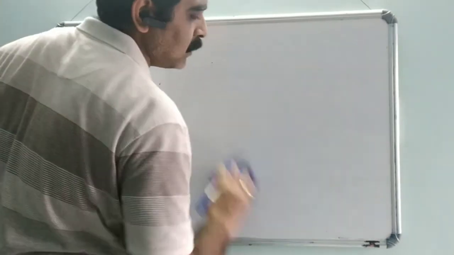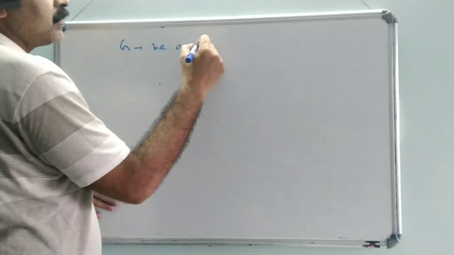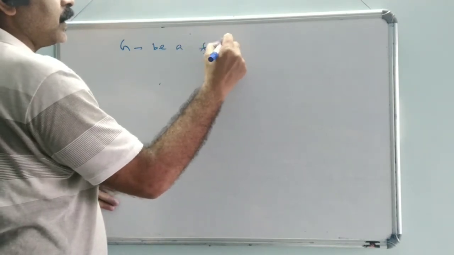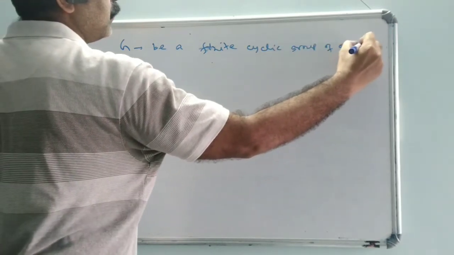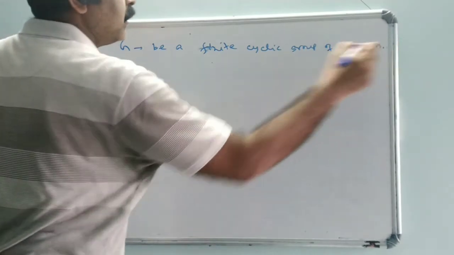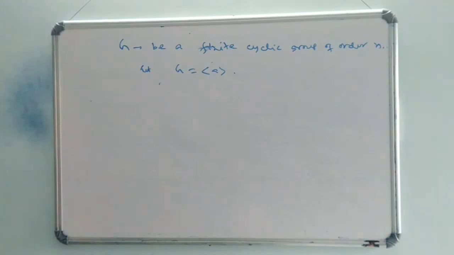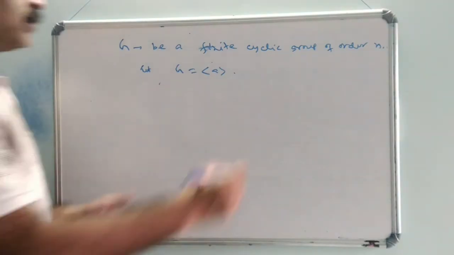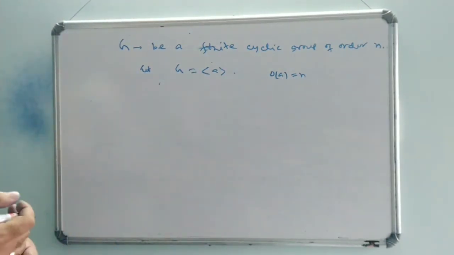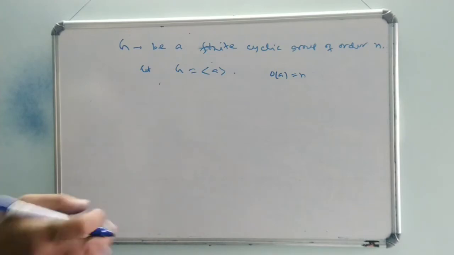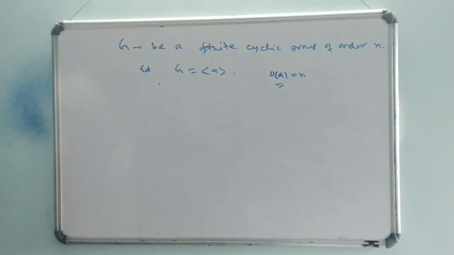So here we consider G to be a finite cyclic group of order n, and let G be generated by some element a. Then we know that the order of a must be n, that is, the order of a equals the order of the group. This is true for any finite cyclic group, and for an infinite cyclic group both orders are infinite. Now the order of a equals n in this case.